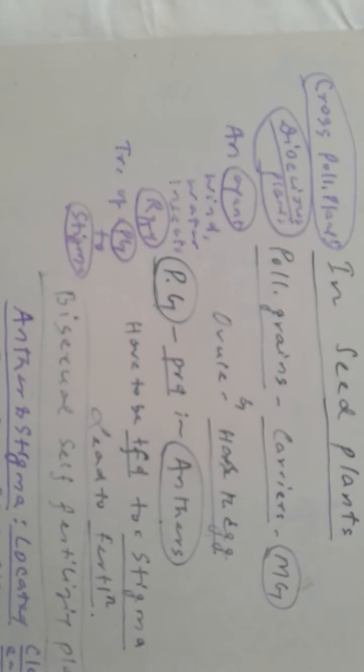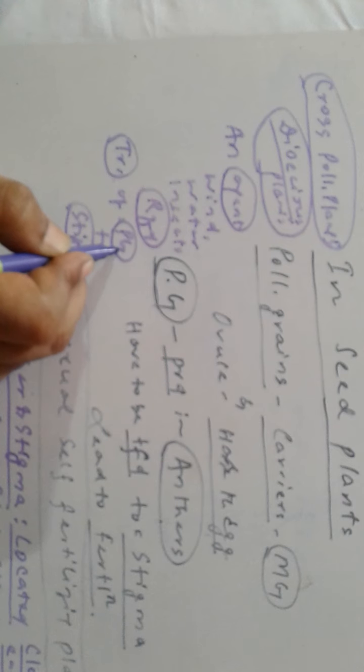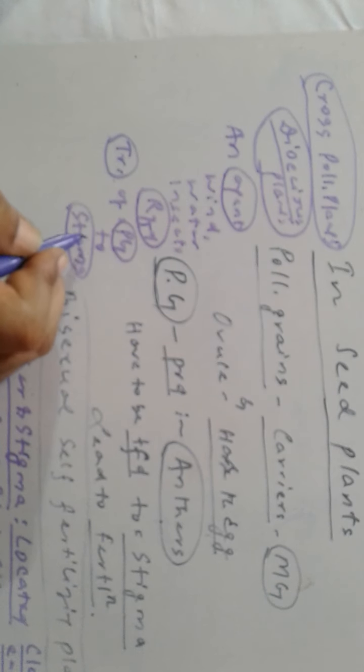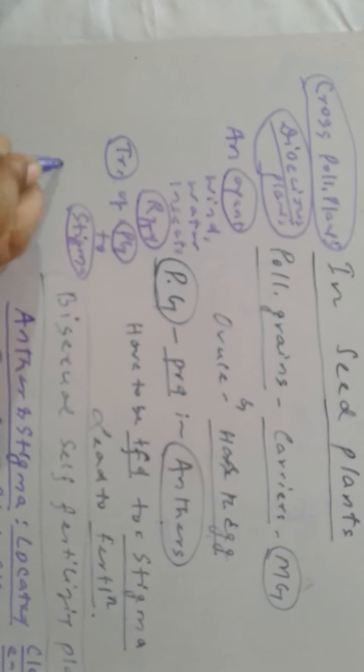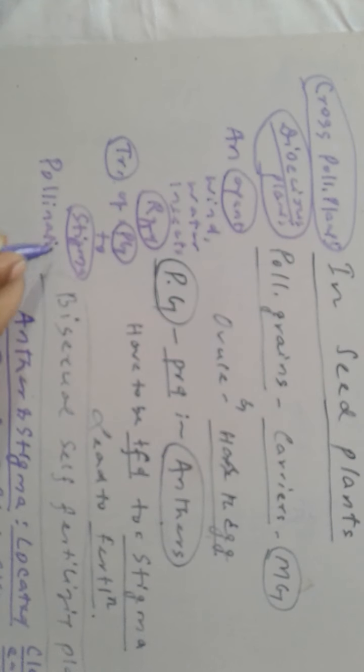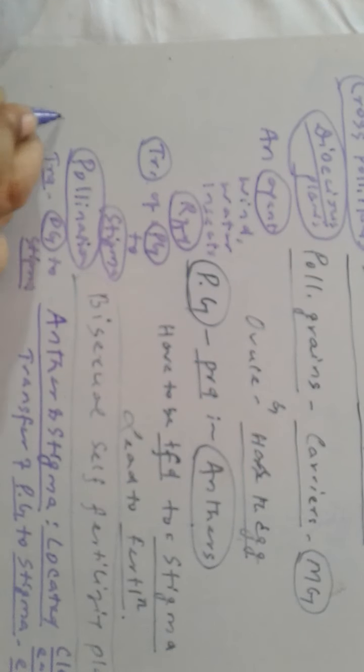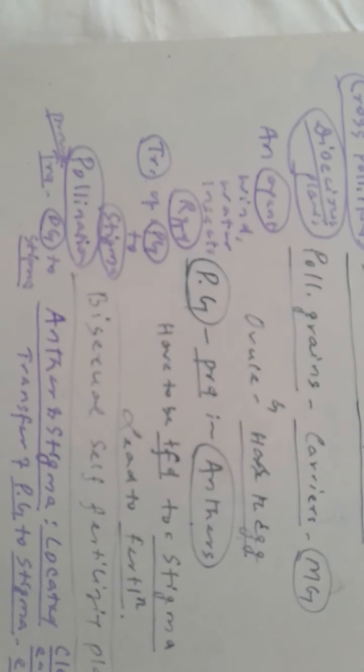This transfer of pollen grains to the stigma of the pistil is called pollination.